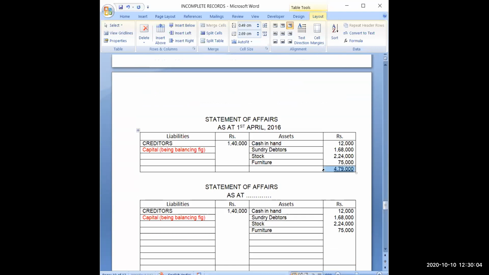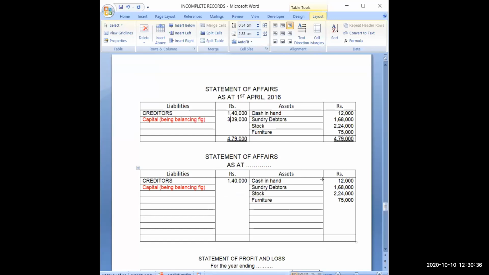The total will be posted on the opposite side also. Out of this, I will be subtracting creditors. So I will get 0, 0, 0, then 9, then 4 plus 3, 7, and 1 plus 3, 4. So this is my opening capital.